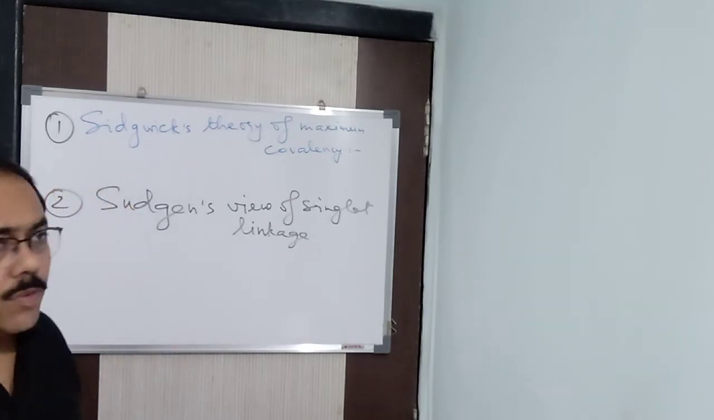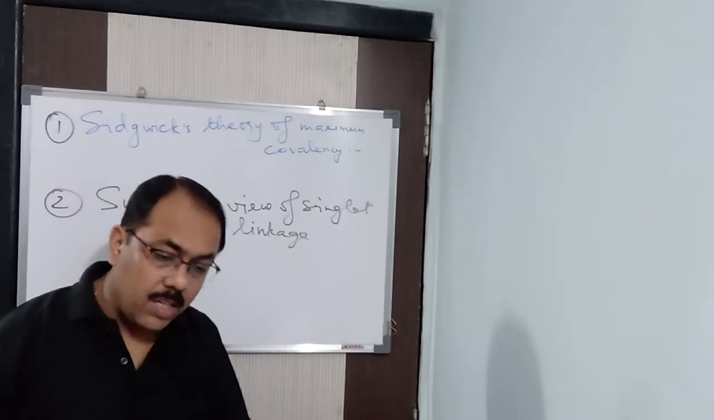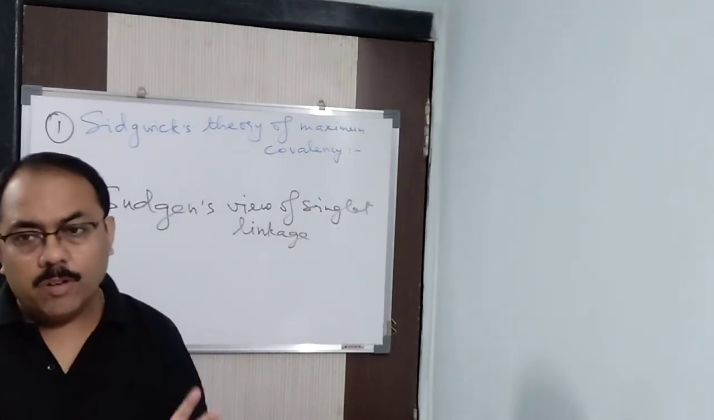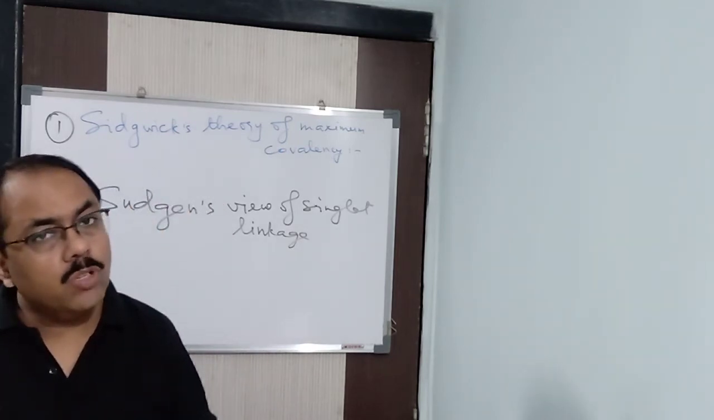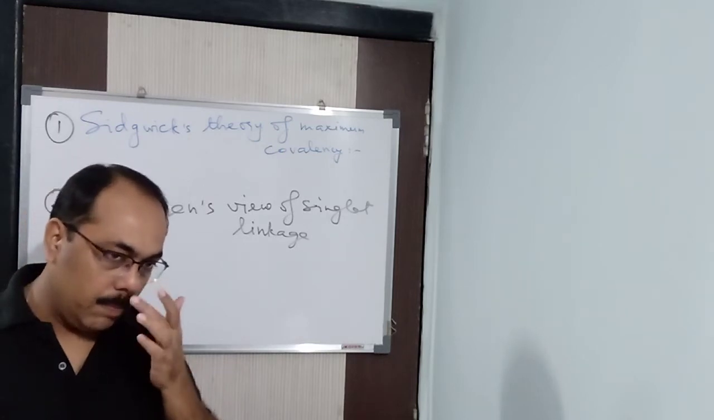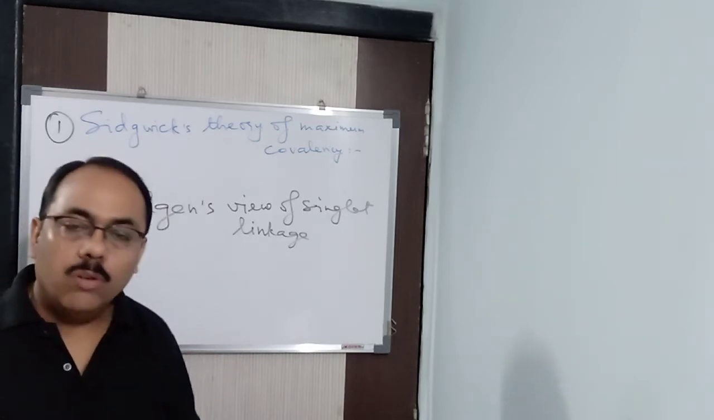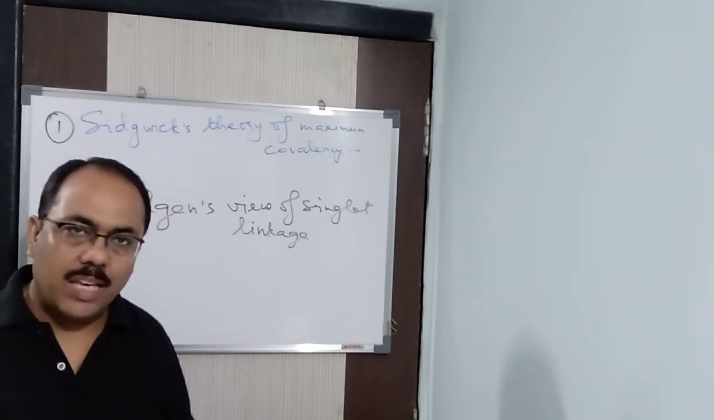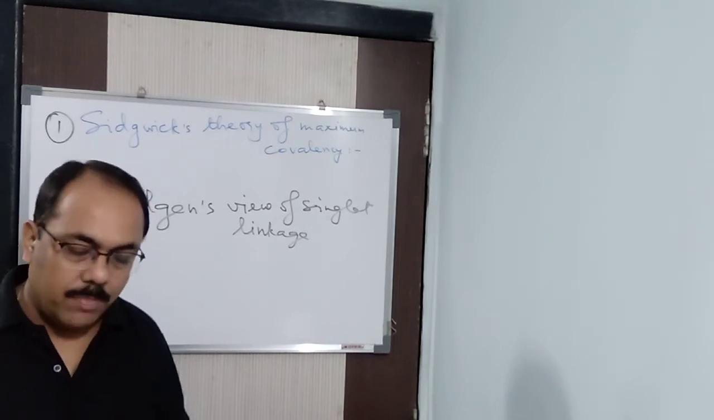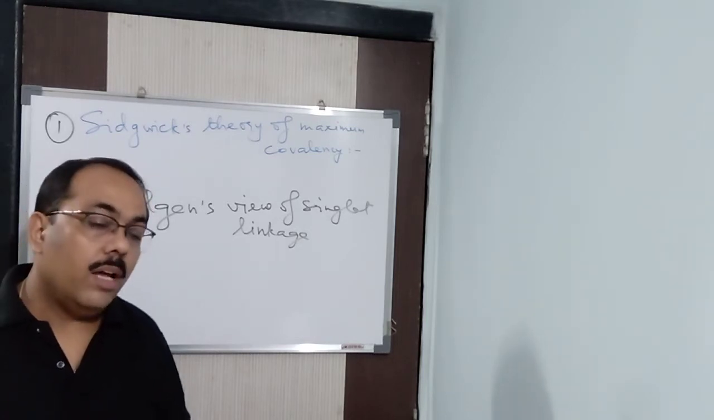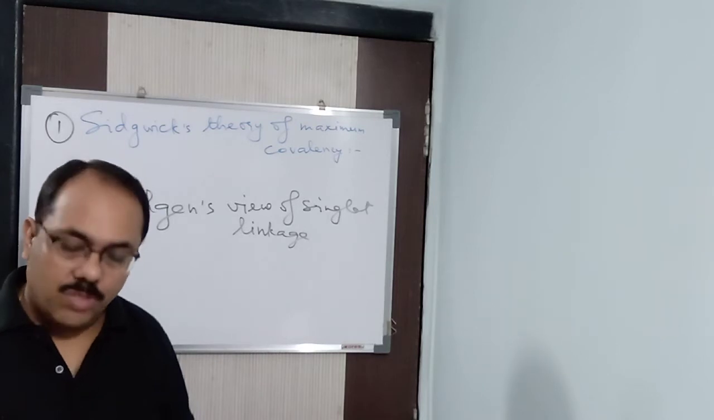Now, Sugden's view of singlet linkage. This particular theory is put forward for those compounds which have got more than 8 electrons in the outermost shell, like PCl5, SF6, IF7 in this way. Clear? Now, that is what Sugden has to say.